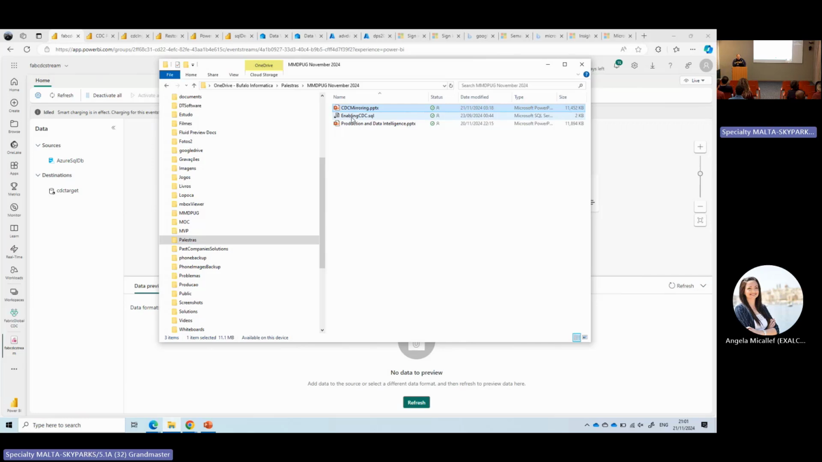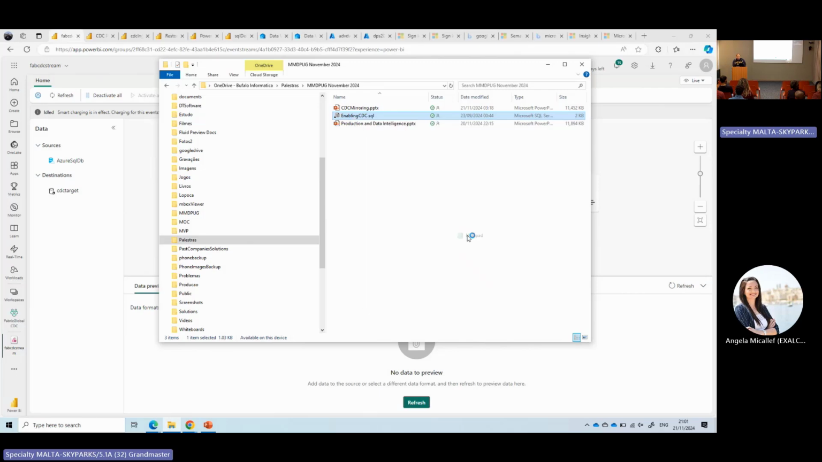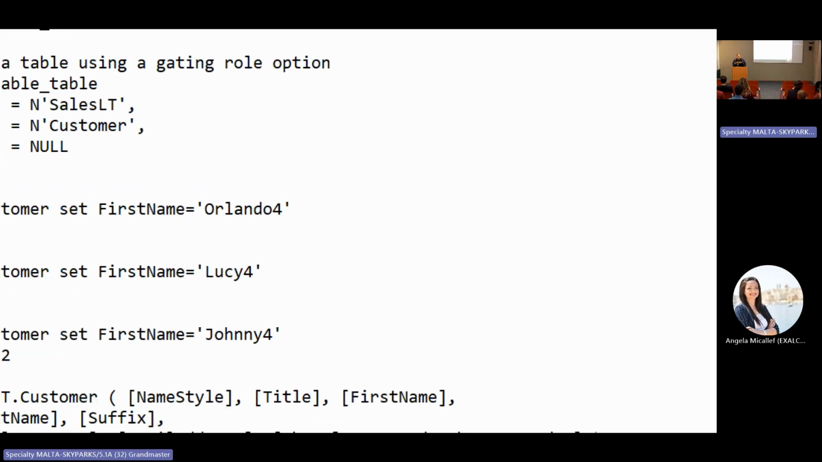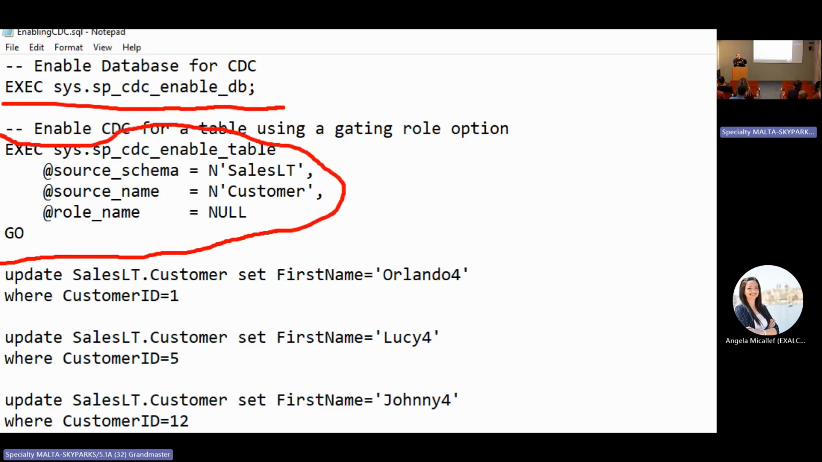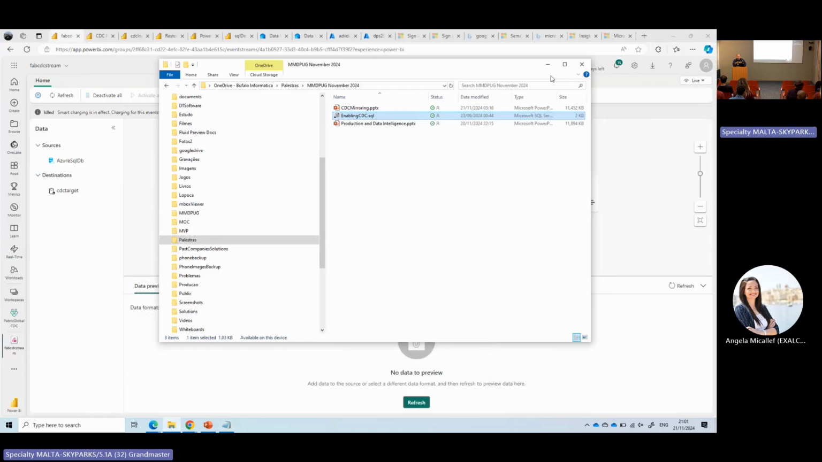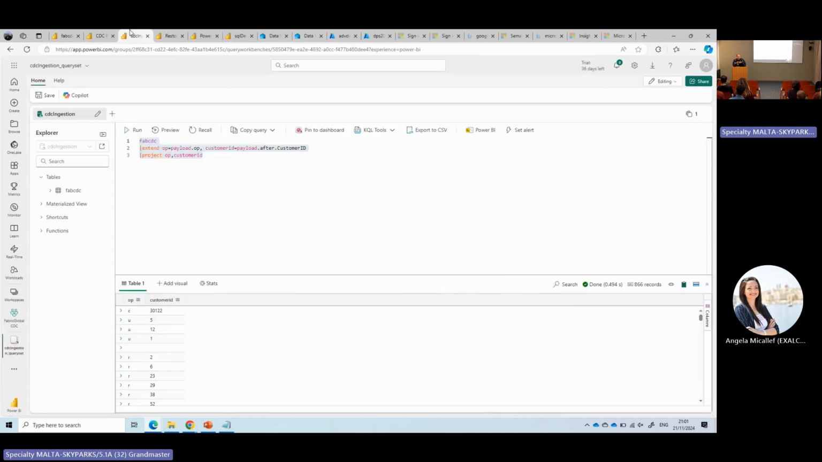Let's see one more detail, because we have configurations on the side of the database. On the side of the database, inside SQL, I need to enable the CDC, and enable the CDC on the level of a table. The CDC needs to be enabled there, on the side of the database. Okay, I have the CDC there.